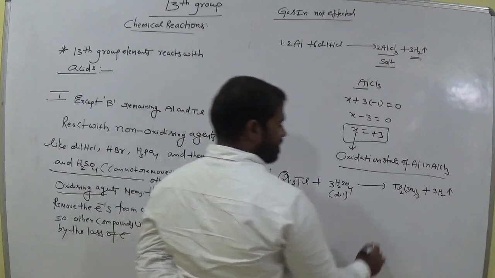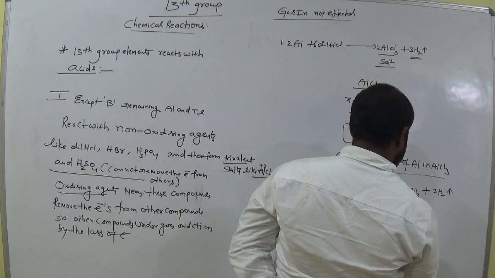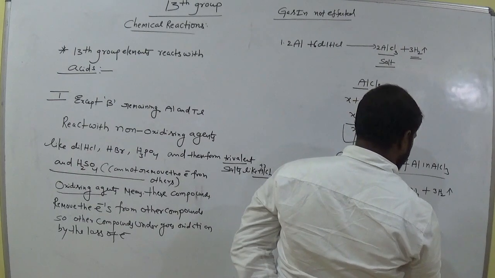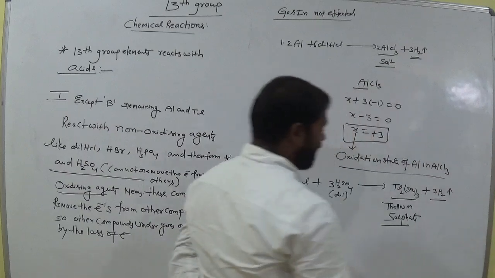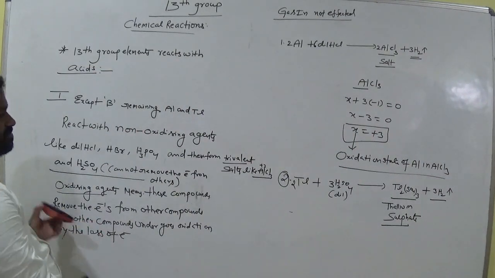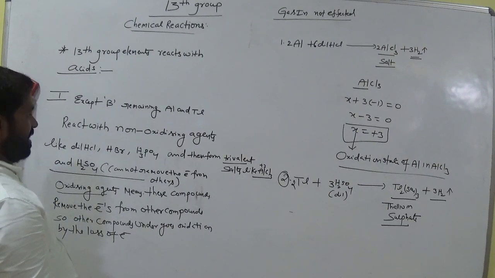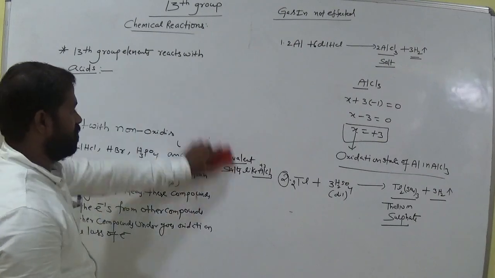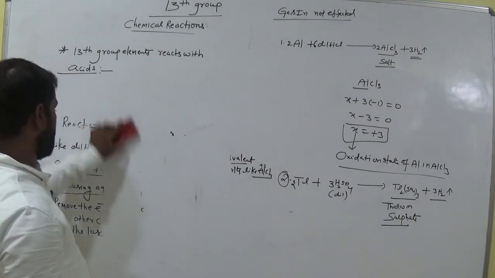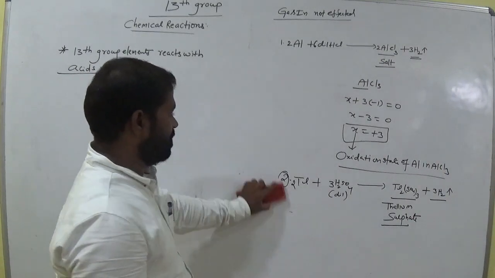Thallium sulfate. Which gas is liberated in this process? Hydrogen gas is liberated. Okay, remember this. Non-oxidizing is the first condition. Boron cannot interact. Is it clear, all of you?